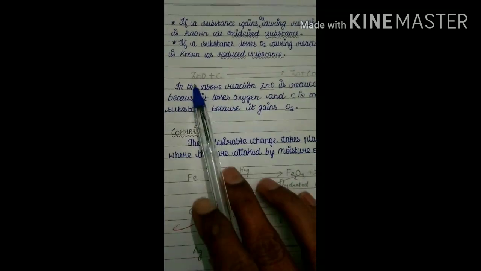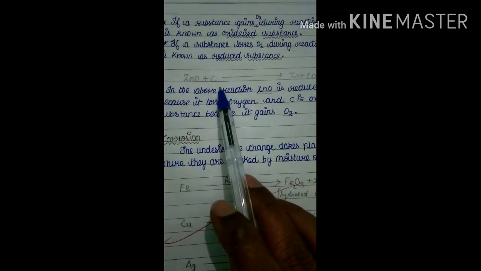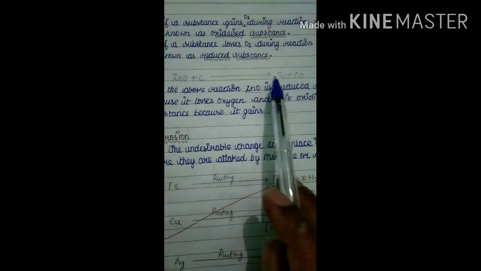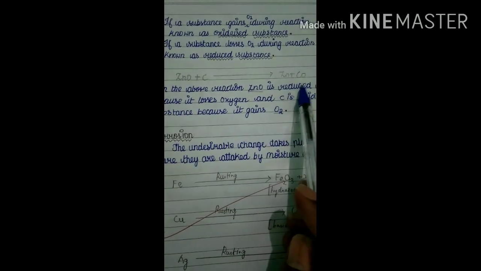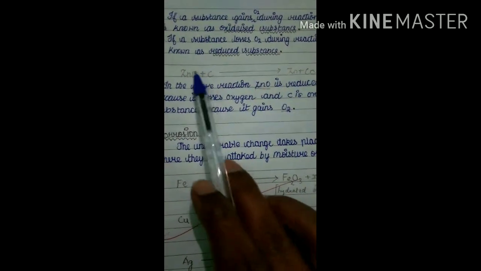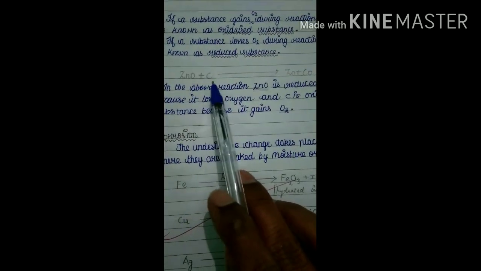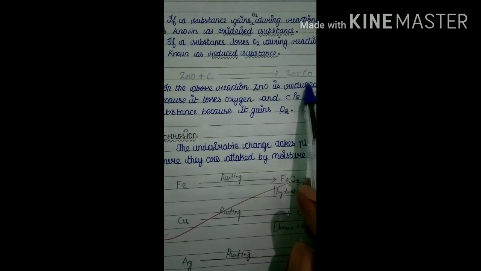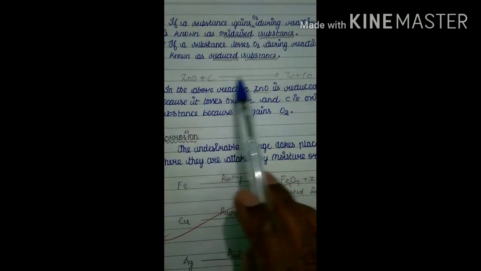For example, take this reaction: ZnO plus C gives rise to Zn plus CO. In this reaction, ZnO becomes Zn and C becomes CO. That means ZnO loses an oxygen atom and C gains an oxygen atom. That is why C is converted into CO and ZnO is converted into Zn.